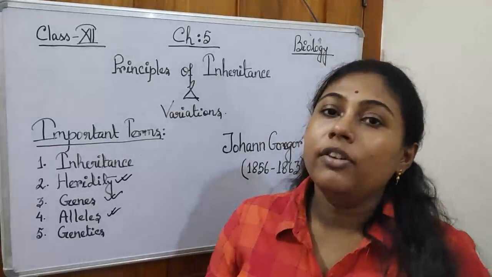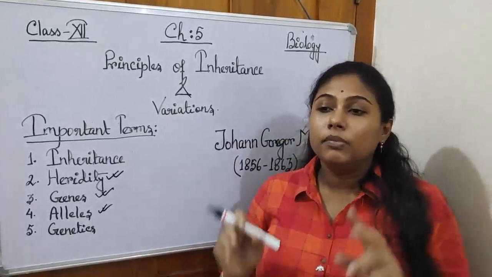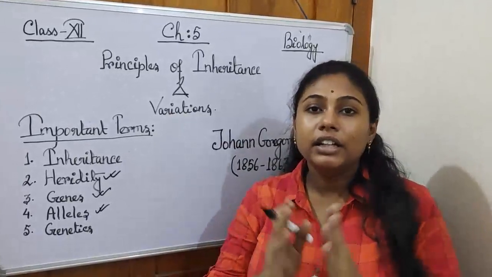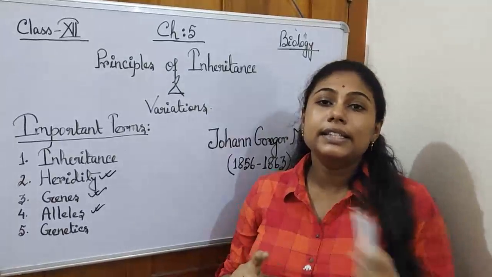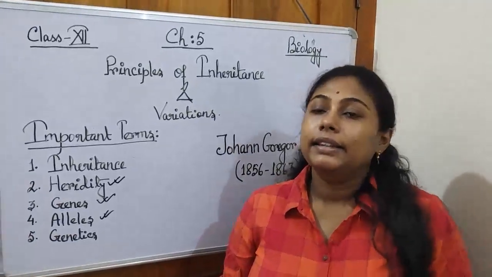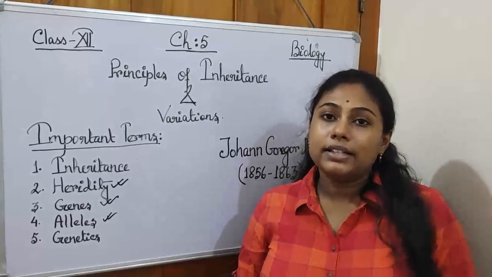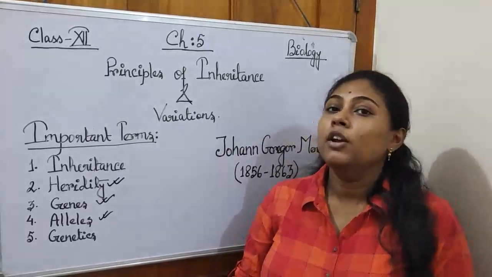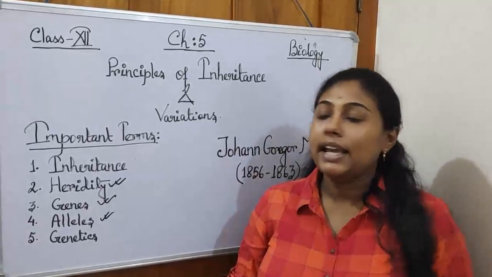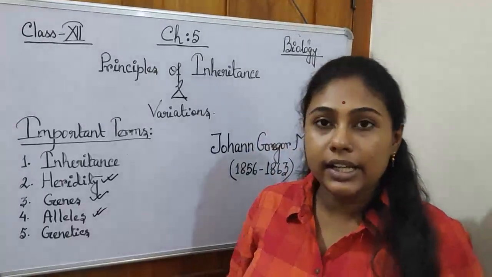So if for a specific character the genes you are carrying are different or contrasting, then these genes are alleles. That means when two genes for the same character are contrasting or different, we call both the genes alleles.